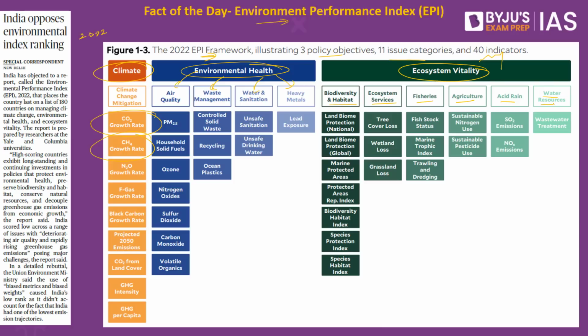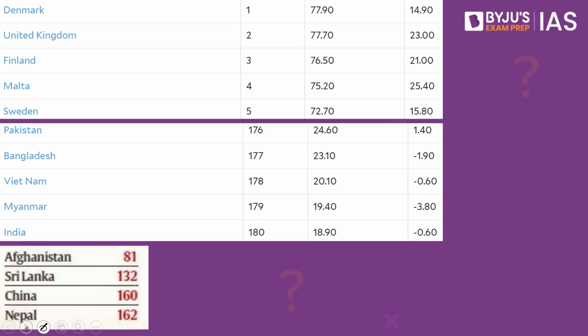So what is the context? India has been ranked last among the 180 countries that have been ranked as per 2022 Environment Performance Index. So which are the top performing countries? We have Denmark, United Kingdom, Finland, Malta and Sweden. The bottom 5 includes Pakistan, Bangladesh, Vietnam, Myanmar and India. And India is at 180th ranking.